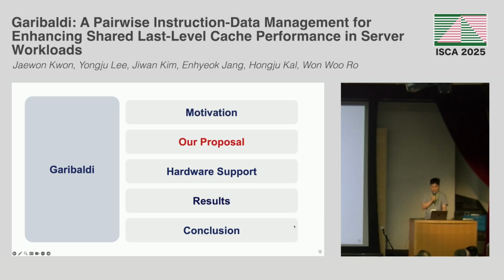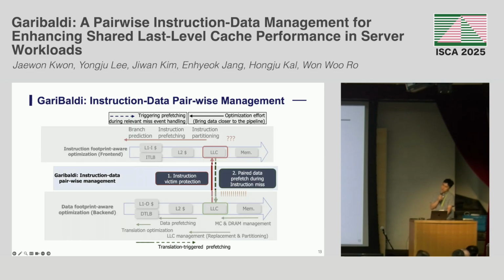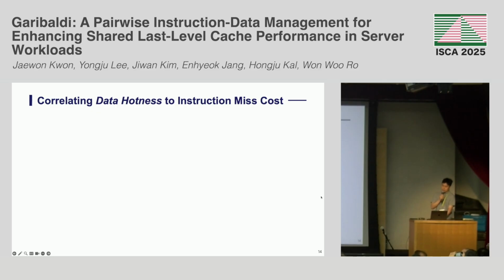So let's move on to our proposal. We propose Garibaldi, a pairwise instruction-data LLC management scheme. First, we selectively protect the instructions that access critical hot data lines, and second, we compensate for the increased data line misses by prefetching the paired data on instruction misses. Ultimately, both mechanisms converge on a single goal: conveying each data line's hardness onto each corresponding instruction line in the LLC.